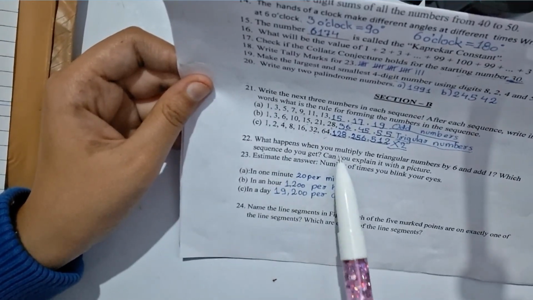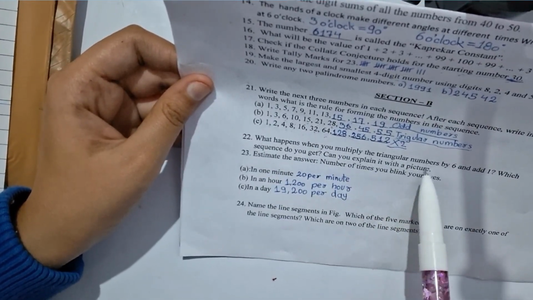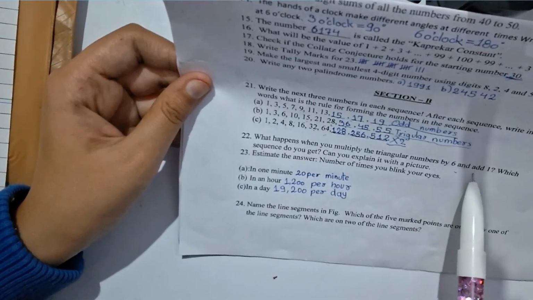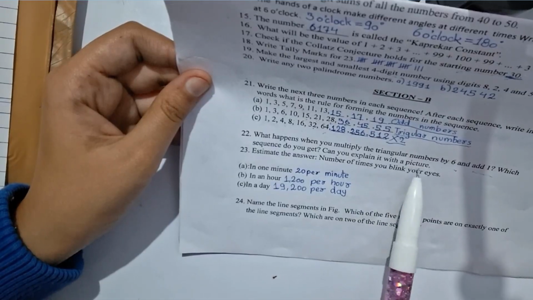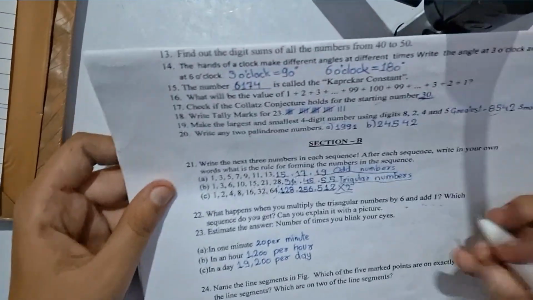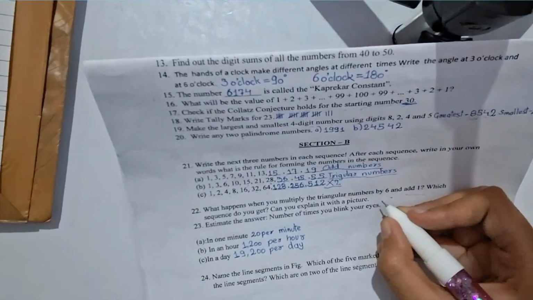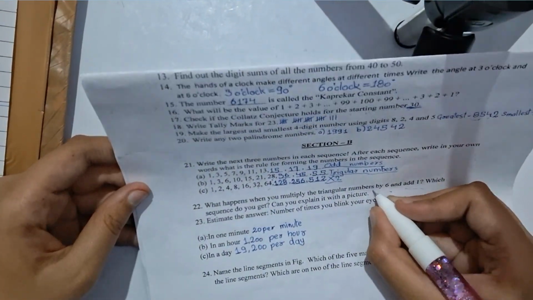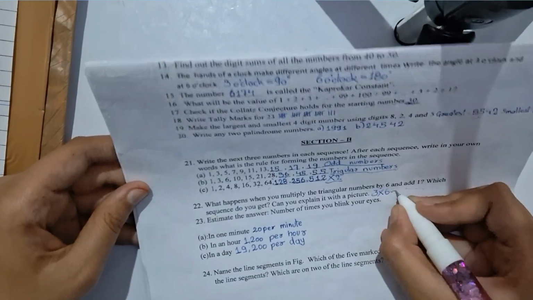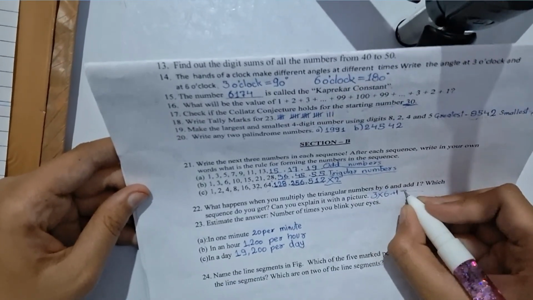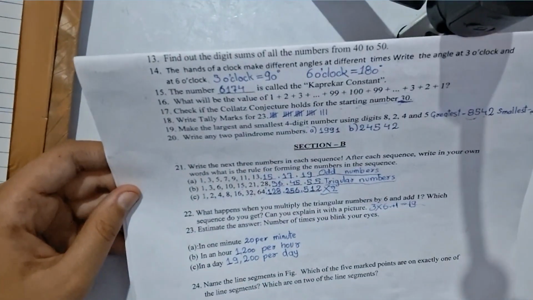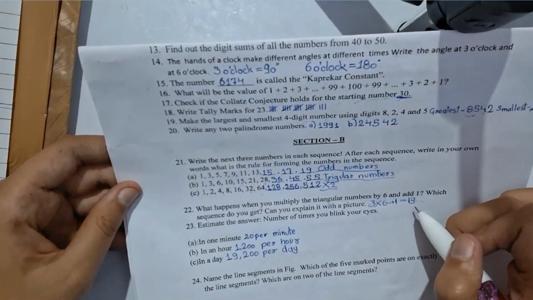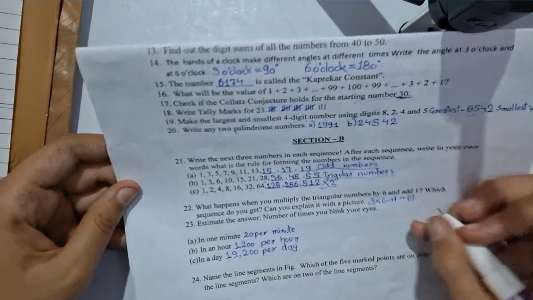Next is, what happens when you multiply the triangular numbers by 6 and add 1? Which sequence do you get? Can you explain it with a picture? Here we have triangular numbers. I can show you an example by writing it here. First we take the number 3 times 6 plus 1. 3 times 6 equals 18 and plus 1 equals 19. So 19 dots. It is showing us the pattern of hexagonal numbers.